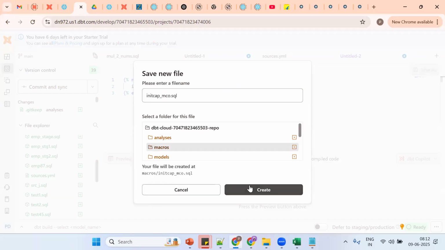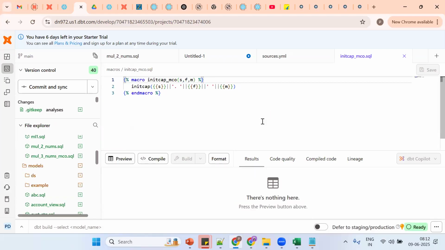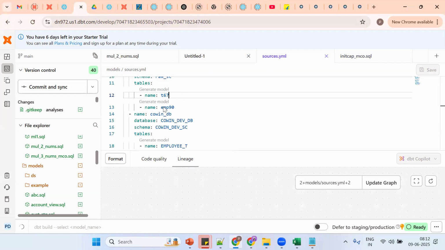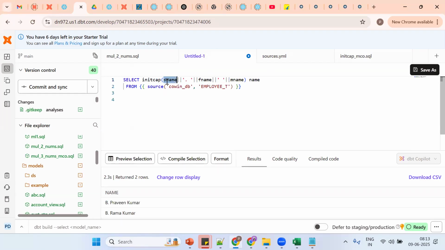Now how to invoke it by using what concept? Praveen, sorry to interrupt: if by mistake you save it in another folder, what could happen? Try and see, it's a simple thing. Try saving it in a different folder instead of macros and confirm. If it is working, it is working; if it's not working, that's simple too. Tell me now what happened.